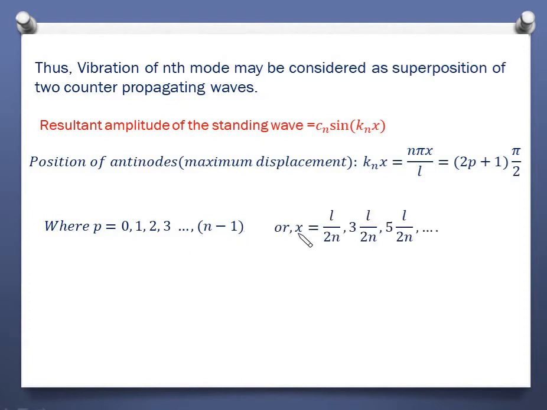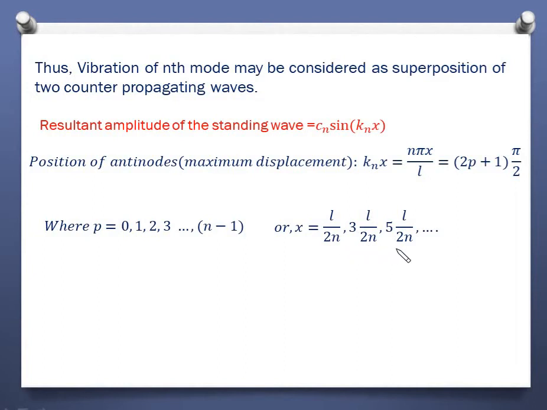So we can write x equals (2p+1)L by 2n. Suppose we are in mode 1, that is n equals to 1, then the antinode will be at L by 2. And if you are in the second mode, n equals to 2, then the antinodes will be at the points L by 4 and 3L by 4. Similarly, we can go on.